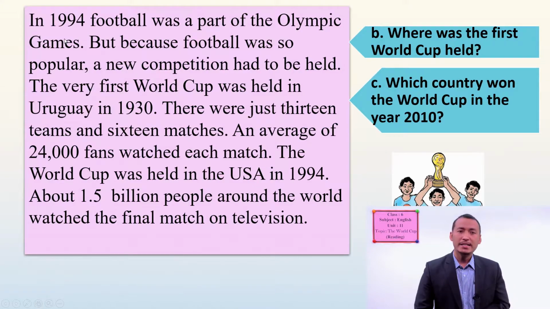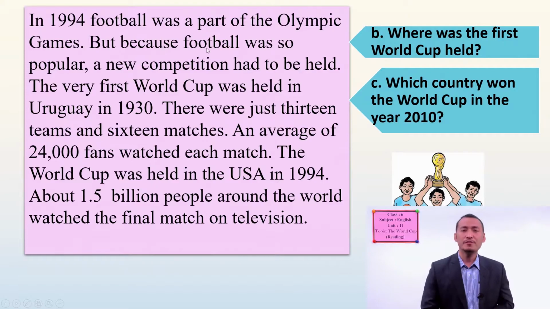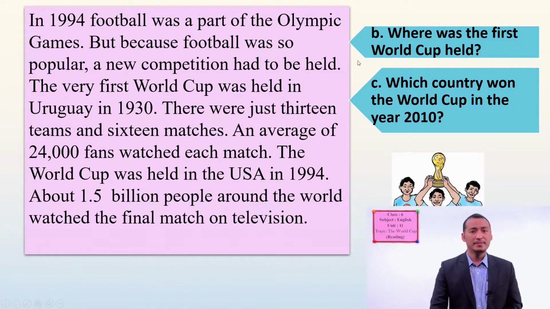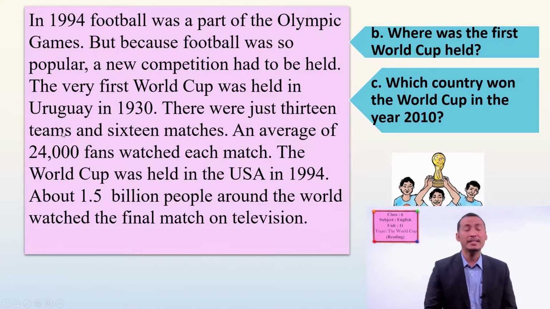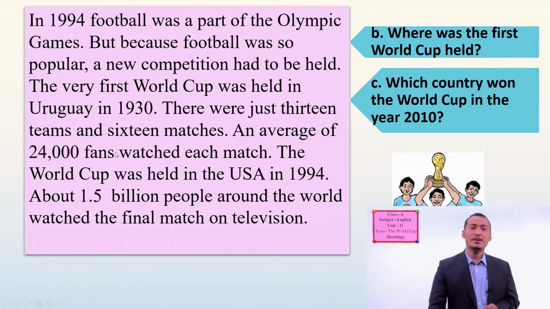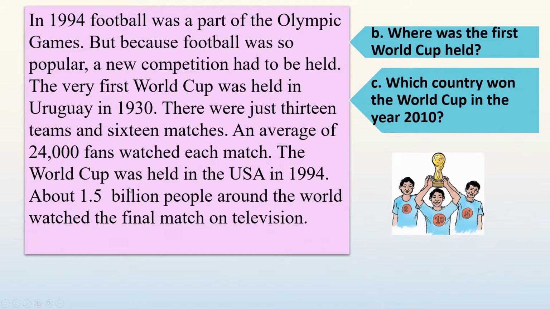In 1994, football was a part of Olympic Games. But because football was so popular, a new competition had to be held. The very first World Cup was held in Uruguay in 1930. There were just 13 teams and 16 matches. An average of 24,000 fans came to each match. The World Cup was held in the USA in 1994. About 1.5 billion people around the world watched the final match on television.